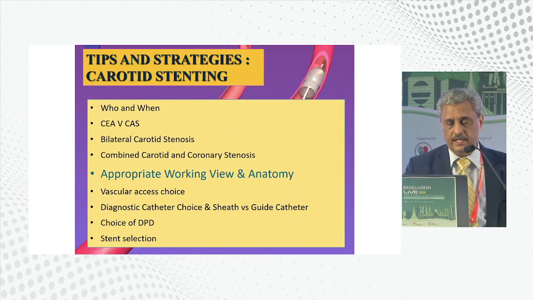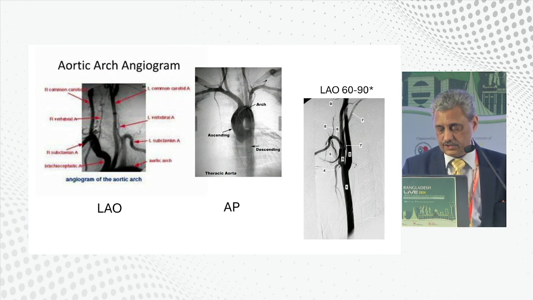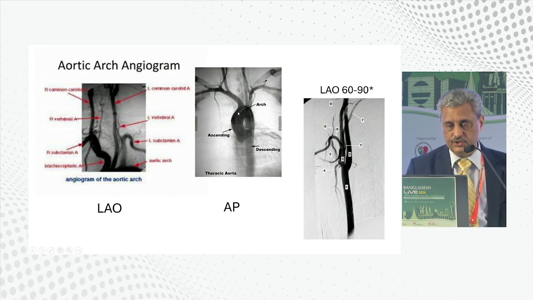Now, if you look at the appropriate working view for people who are starting to do carotid angiograms, the LAO view is the best view, where you will open up the arch. If you try to engage your arteries in the AP view, they will overlap each other. And this is how you see your carotid bifurcation.